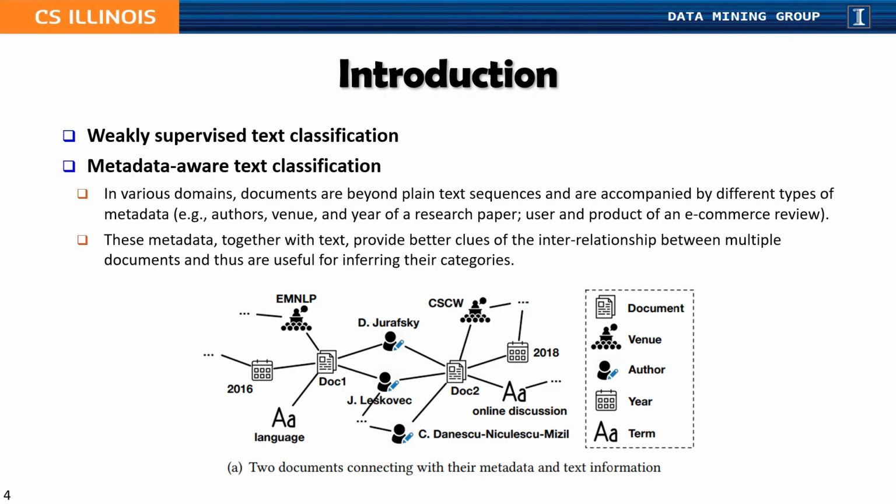Instead of just considering the text information, we observe that in various domains, documents are beyond plain text sequences and are accompanied by different types of metadata. For example, a research paper has its authors, venue, and published year. An e-commerce review may have its user and product information. These metadata, together with text, provide better clues of the interrelationship between multiple documents, so they are useful for inferring their categories. For example, in the figure, the venue neighbor EMNLP actually indicates Doc1's relevance with natural language processing.